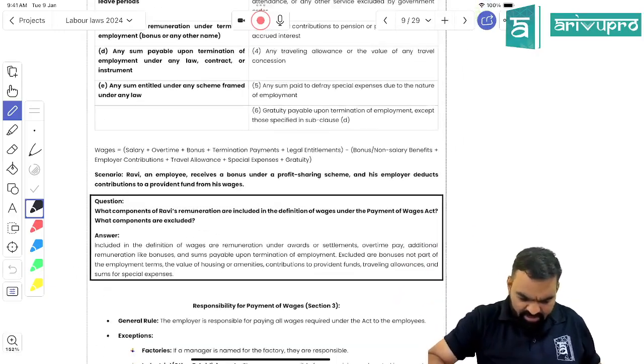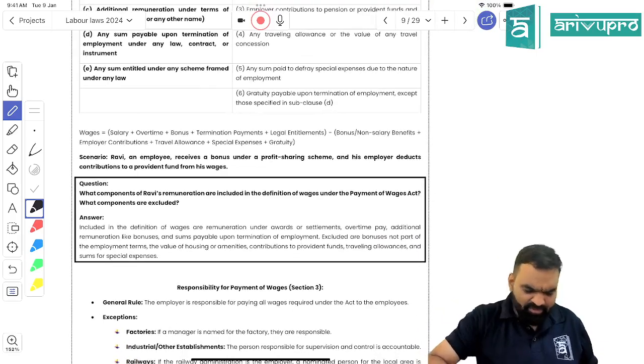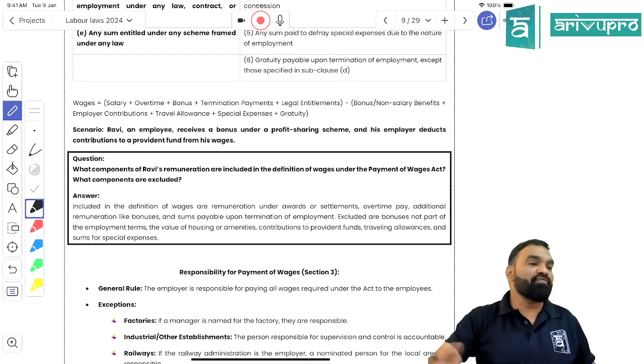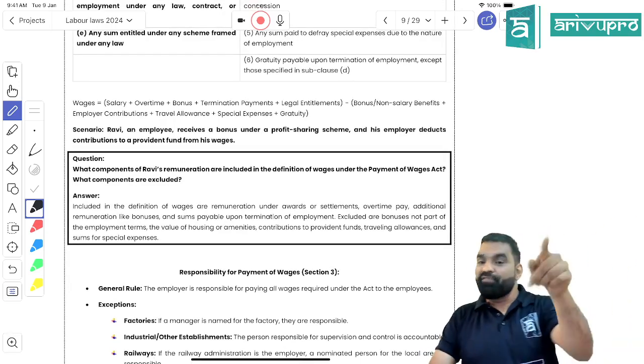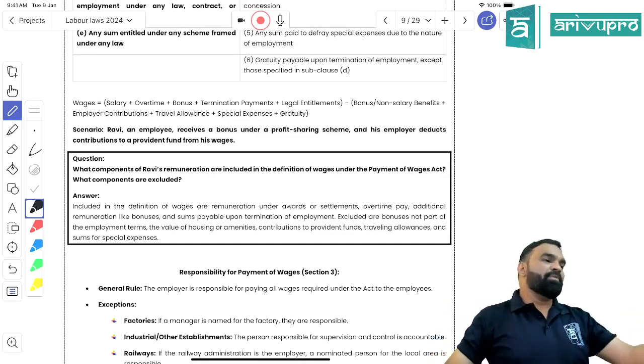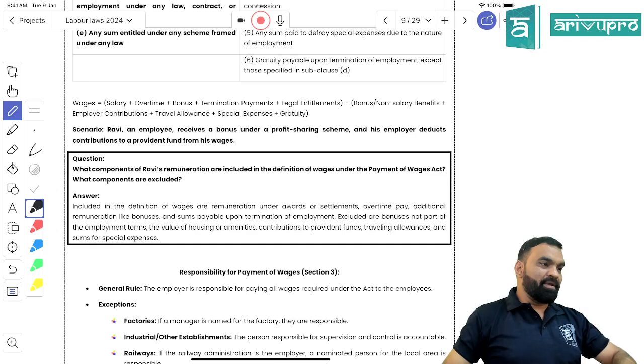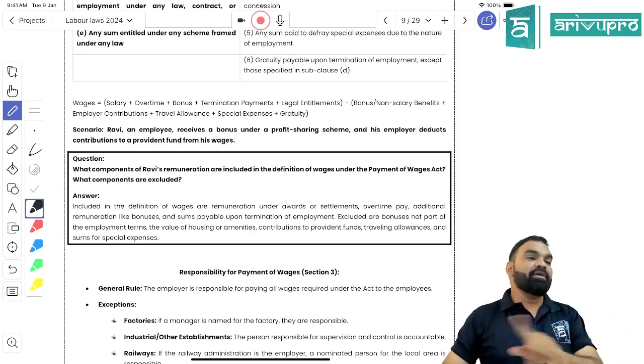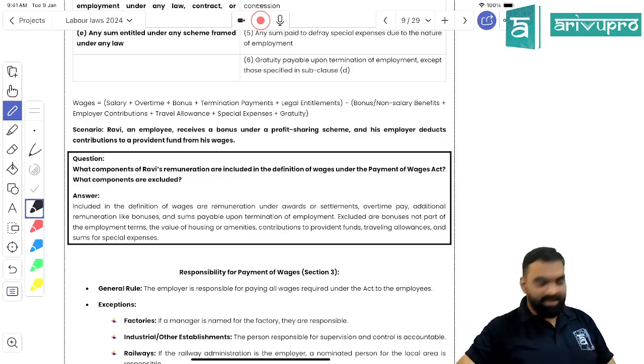I have made one case study as well. It's based on the profit sharing scheme. See, Ravi, an employee, received a bonus under a profit sharing scheme. If he is getting it under a profit sharing scheme, the Payment of Wages Act will not be applicable. If it would be part of salary, then the Payment of Wages Act will be applicable. Right, students?